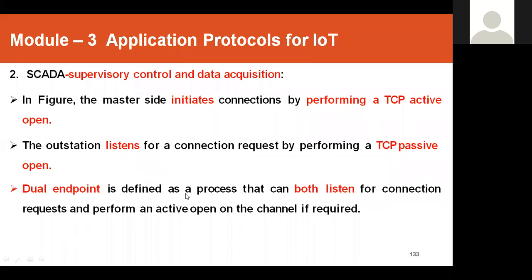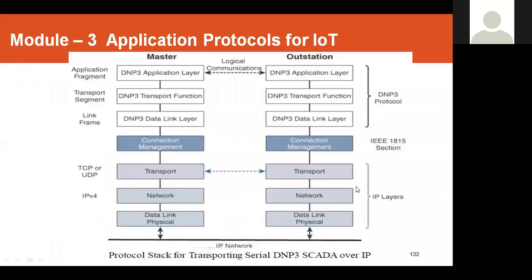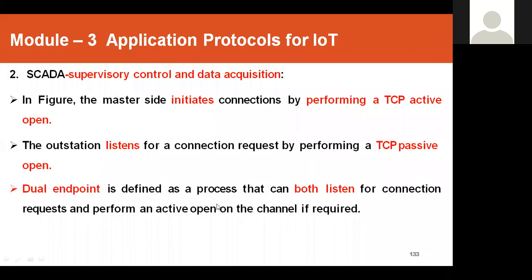And a dual endpoint is defined as a process that can both listen for a connection request and perform an active open on the channel if required. If you want to communicate together, that's a bidirectional dual endpoint. Otherwise, the master just initiates the connections, and the outstation starts listening and performing the action the master says.